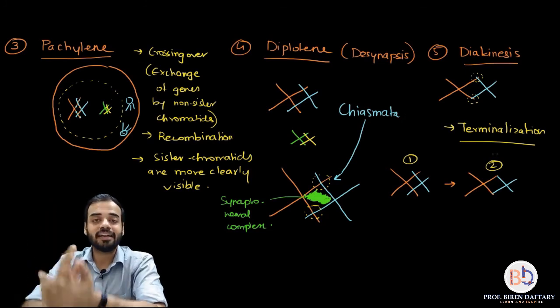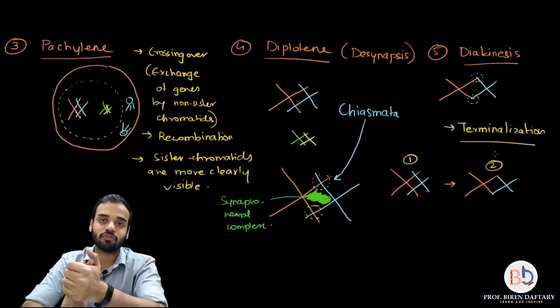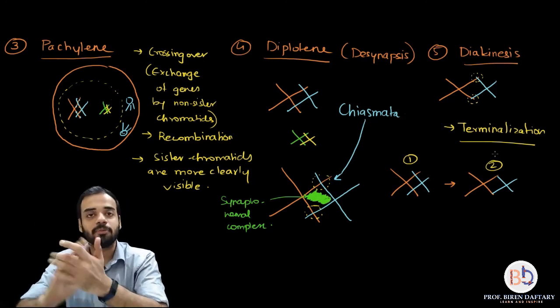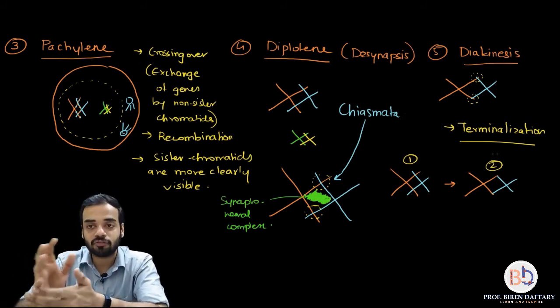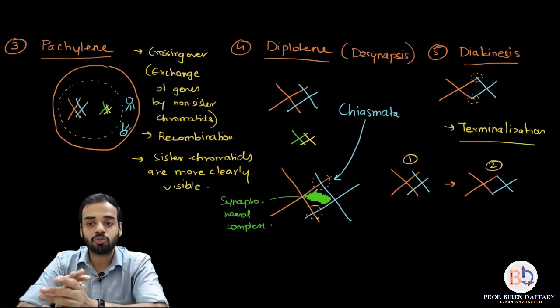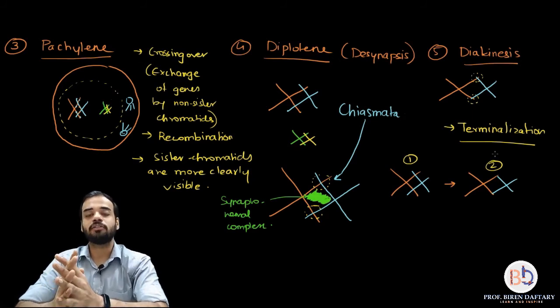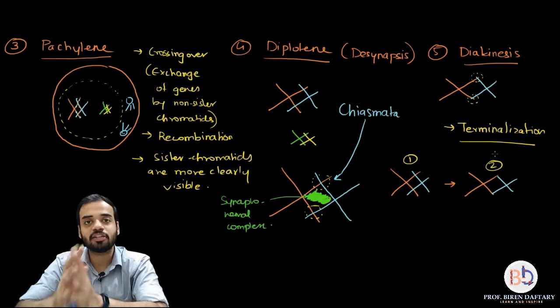Okay, and diakinesis is the last step. After diakinesis, the next step is metaphase 1, which I have already explained in my meiosis video. So this is the complete description of prophase 1. Now coming to what happens to the nucleus, and what happens to the nucleolus, nuclear membrane, centrosomes.